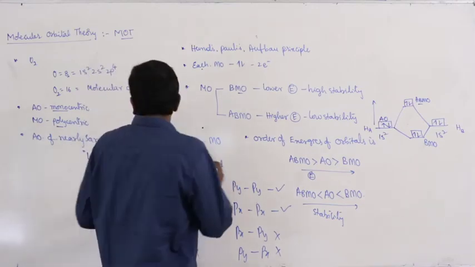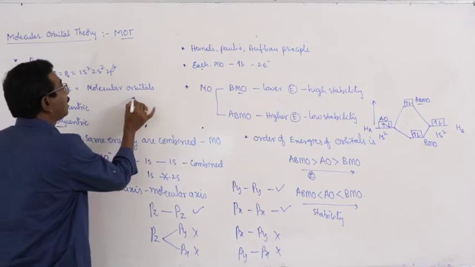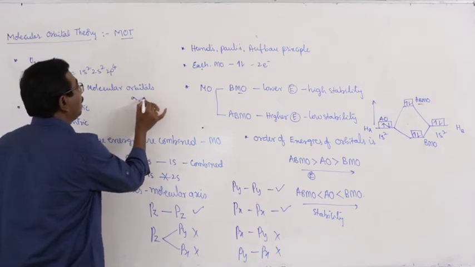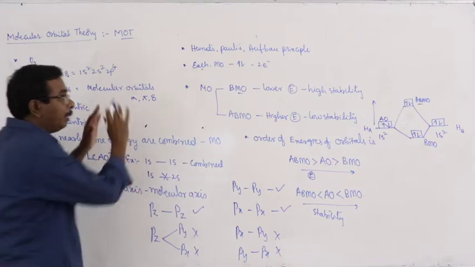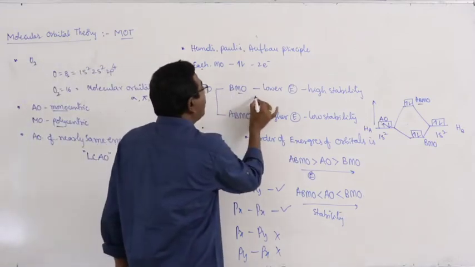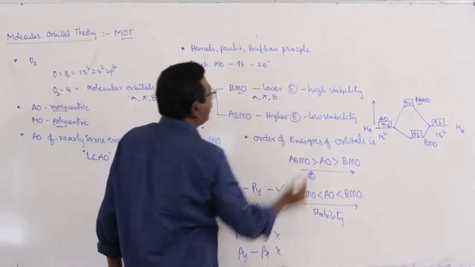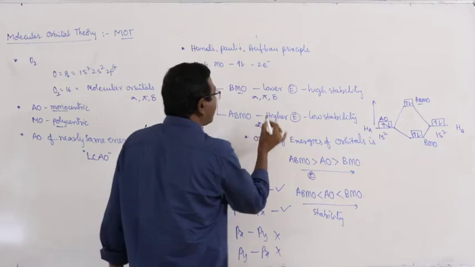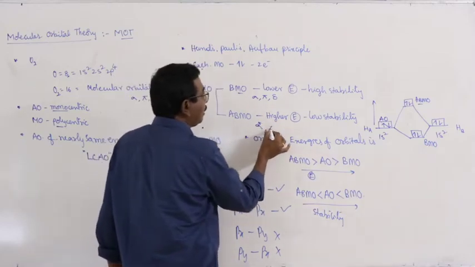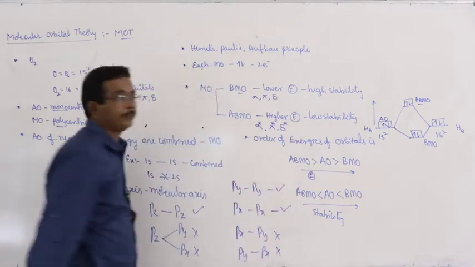Generally the molecular orbitals are represented by the symbols sigma, pi and delta. Bonding molecular orbitals are represented by sigma, pi and delta, and the anti-bonding molecular orbitals are represented with sigma star, pi star and delta star.